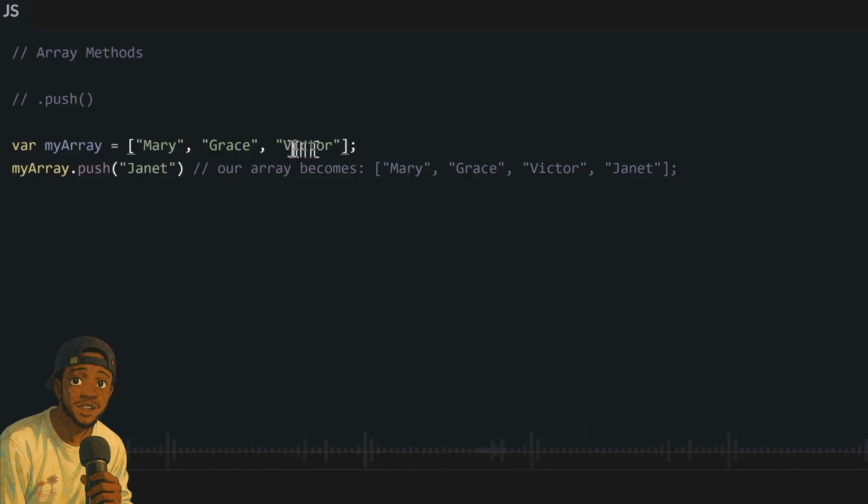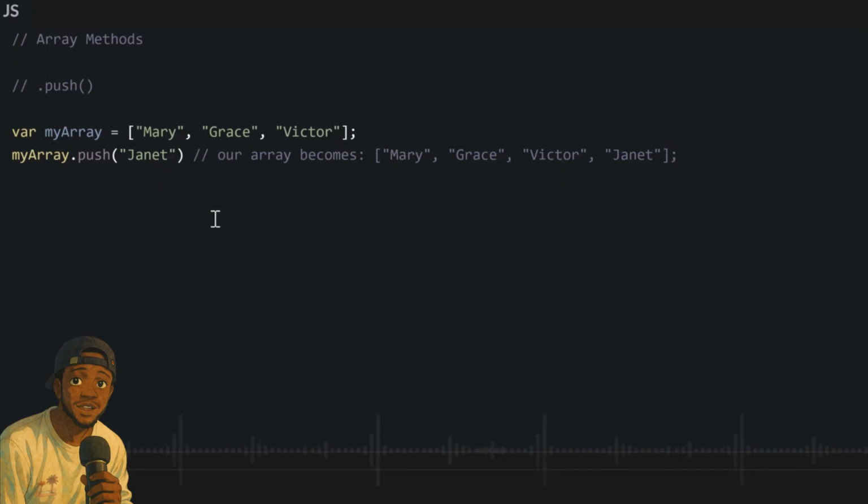So the end result will still be one singular array, but it will just make our array longer, with more new data at the end added using this .push. You see, we write the name of our old array, the array we want to push something to, and then we write .push, and then inside the brackets we put our new data that we want to add,